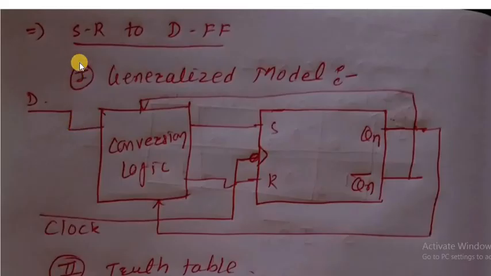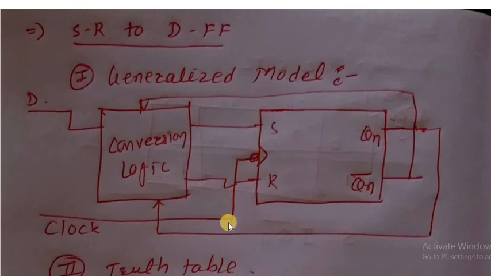Now the next problem is SR flip-flop to D flip-flop. In the previous problem, what did we do? SR to JK flip-flop. Means the known flip-flop is SR, and our destination flip-flop is D here. Therefore, the first step is the generalized model. What is meant by generalized model? Whatever the given flip-flop, SR to D means the known flip-flop is SR. Therefore, construct the SR flip-flop here.